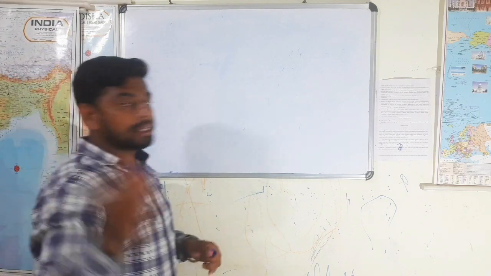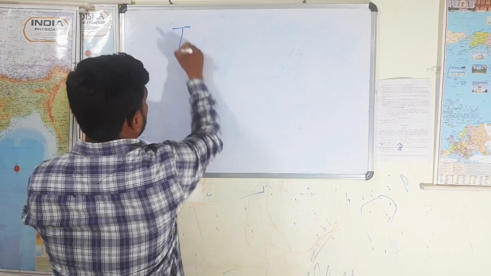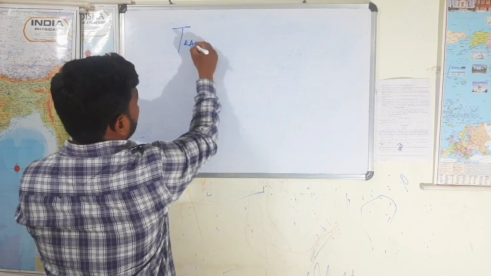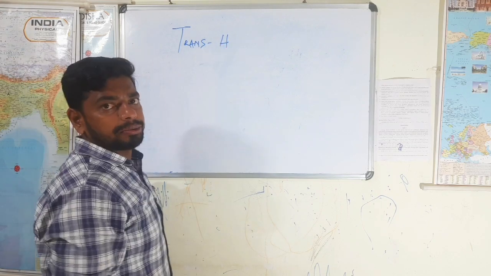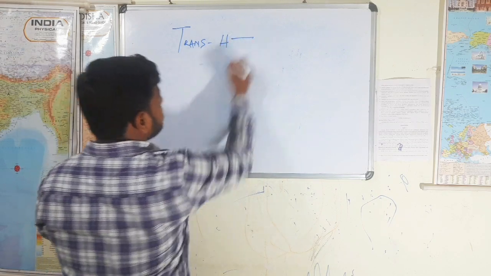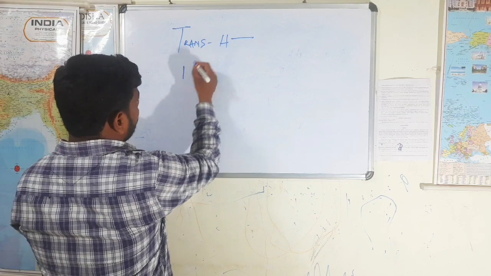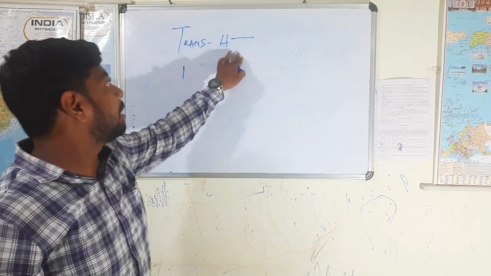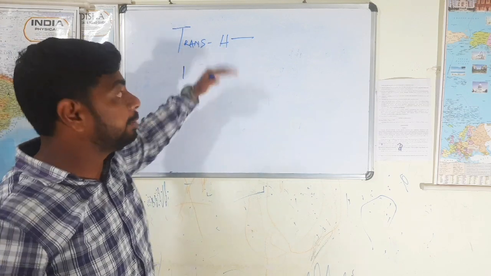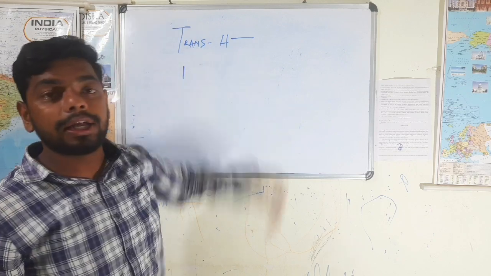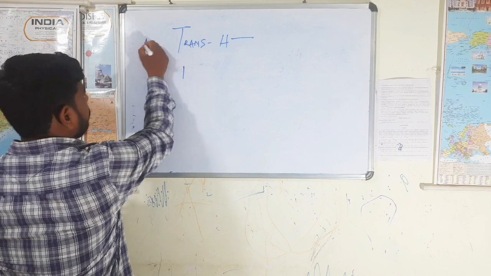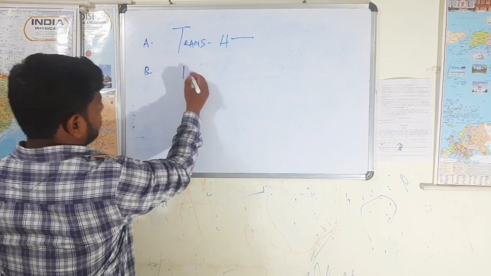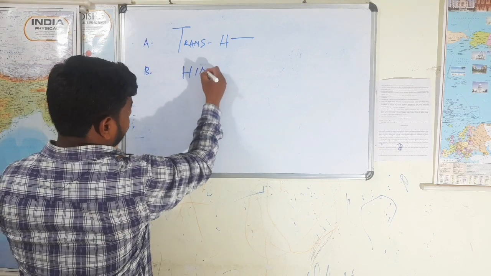The first one is the Trans-Himalayas. What is that? Trans-Himalayas. Let me write. It means the Trans-Himalayas are not part of the Himalayas. Beyond the Himalayas are called Trans-Himalayas. Fine. First one. Next, Himadri.